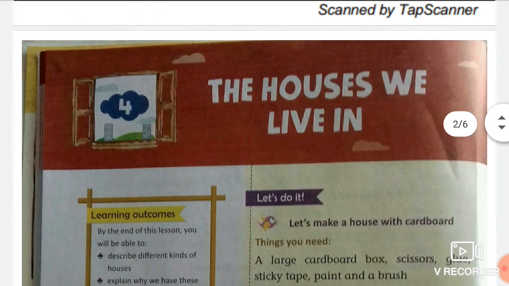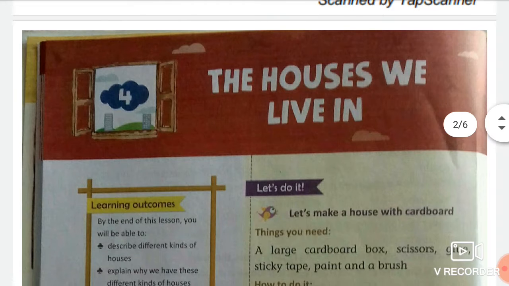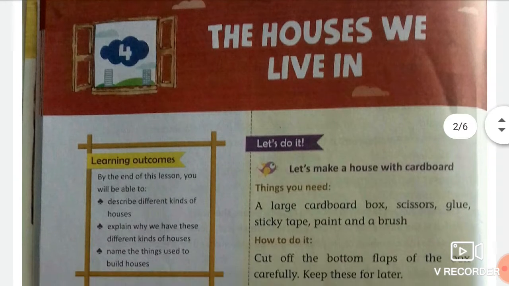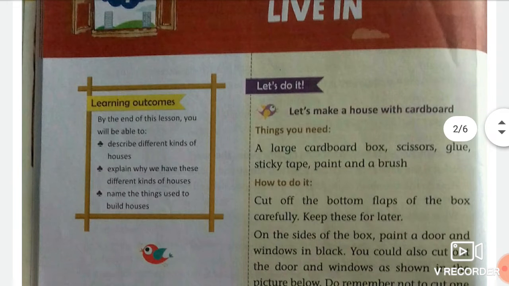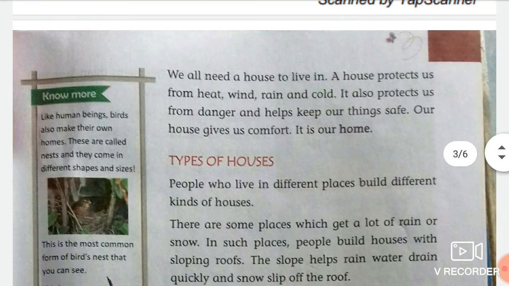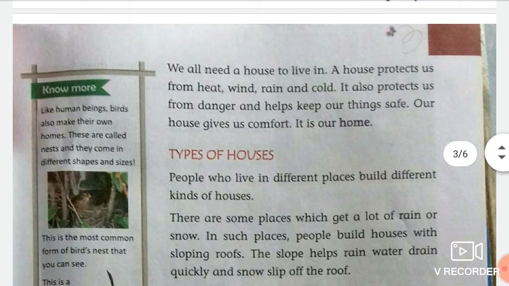Okay students. So in our previous video we had already discussed this chapter, and in today's video we will read the remaining chapter. Firstly, revise once what we had learned in our previous video.